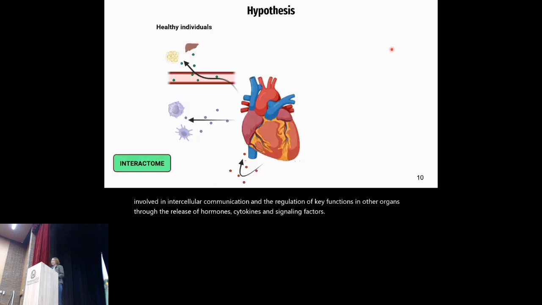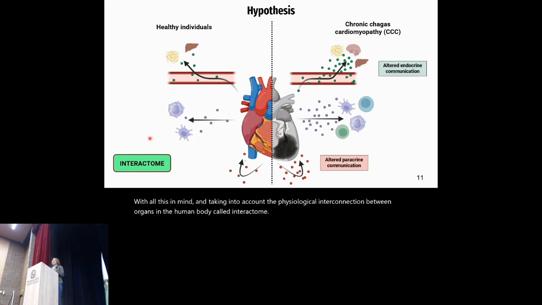With all this in mind, and taking into account the physiological interconnections between organs in the human body, called interactome, we hypothesize that patients with chronic Chagas cardiomyopathy experience alterations in the specific patterns of cell-cell communication within the cardiac tissue and with other organs. From now on, I will be referring to chronic Chagas cardiomyopathy as CCC.